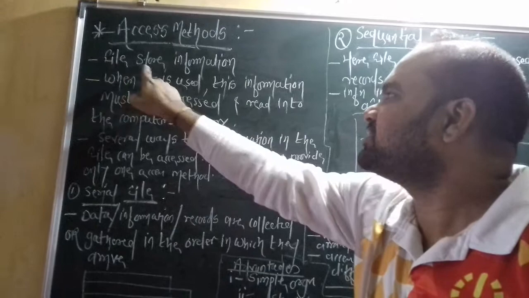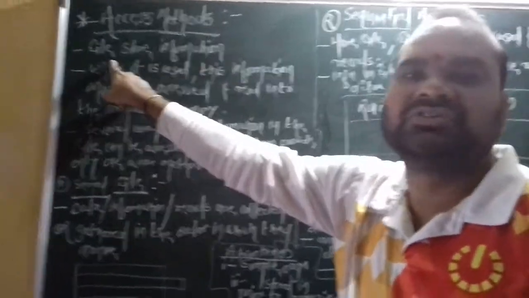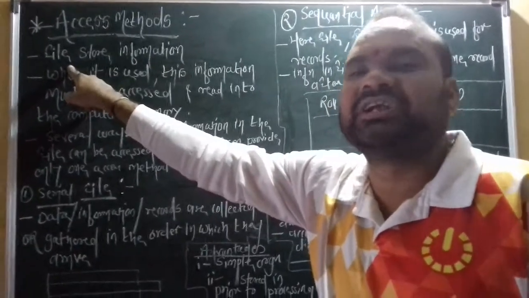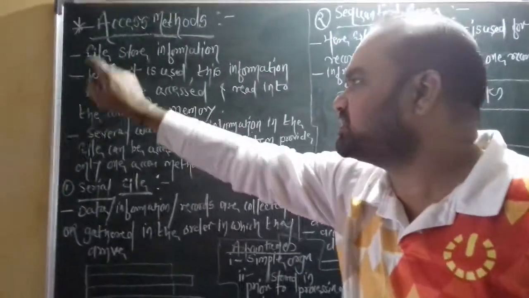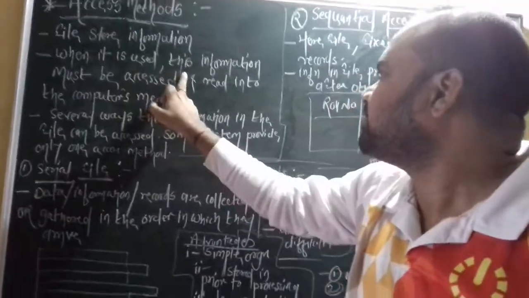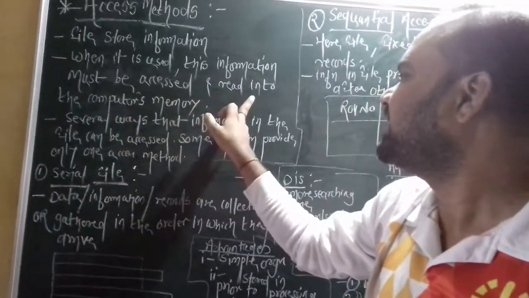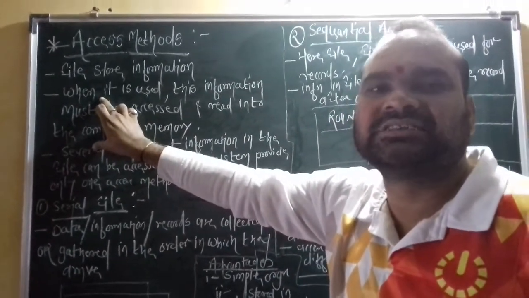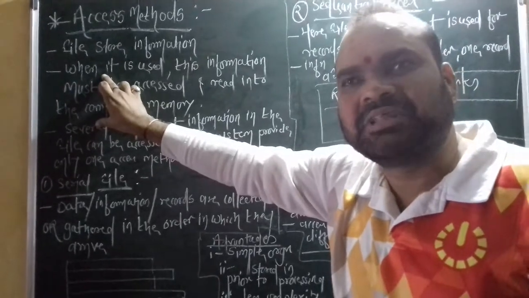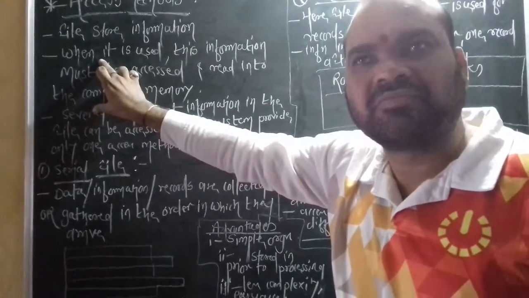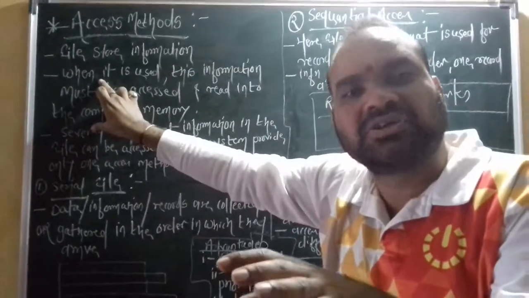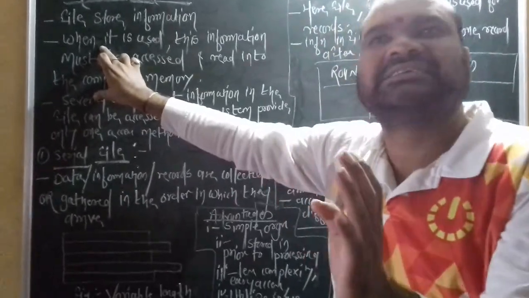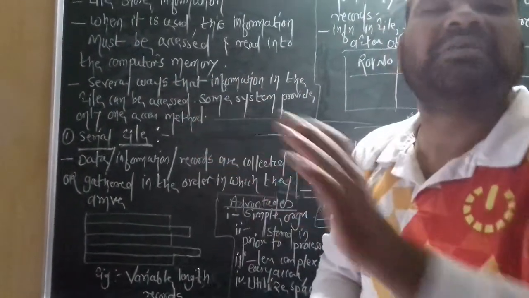Now, a file stores information, meaning in the machines or in the computer there are a number of files available. Each and every file has some information or data. When it is used, this information must be accessed and read into the computer's memory. Whenever you access a particular file in the machine, that file is loaded into the computer memory, and you directly access the file from the computer memory.